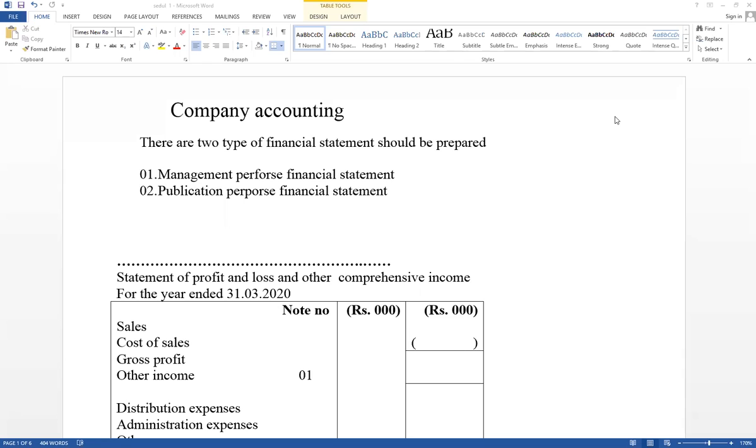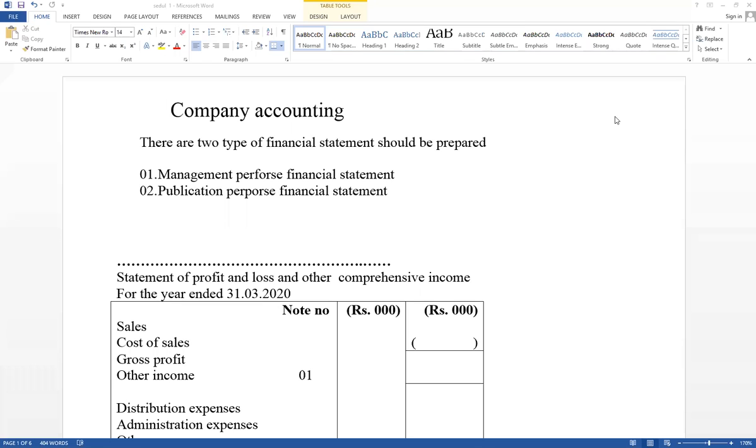Right, first take a rough idea about the accounting. There are 16 lessons we have discussed. Under financial accounts we have discussed 12 lessons. And there are 4 organizations we have discussed under A-level. Sole proprietorships, lesson 6. Partnership, lesson 10. Company, lesson 12. As well as not for profit making organization, lesson 8. And manufacturing accounts, lesson 7, we have discussed. Right, manufacturing accounts, sometimes it is given as a company sum, manufacturing and trading business. Sometimes it is given as a trading business.